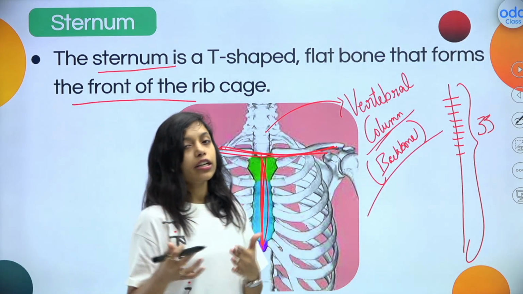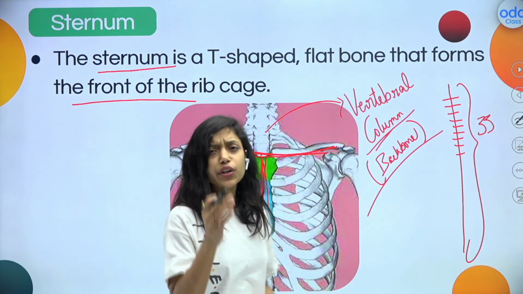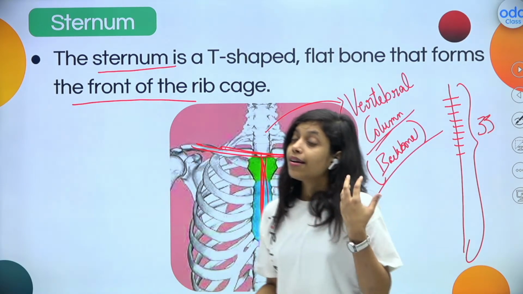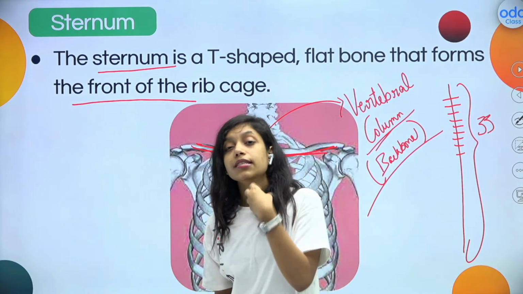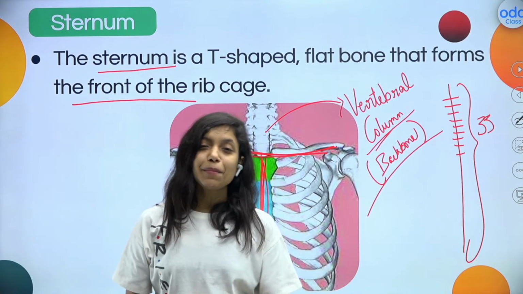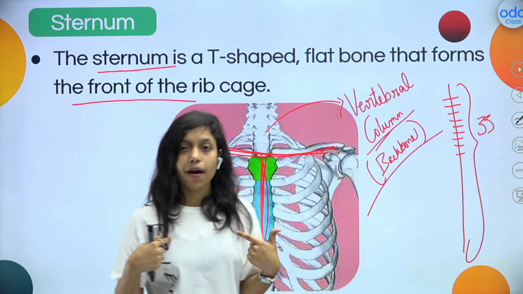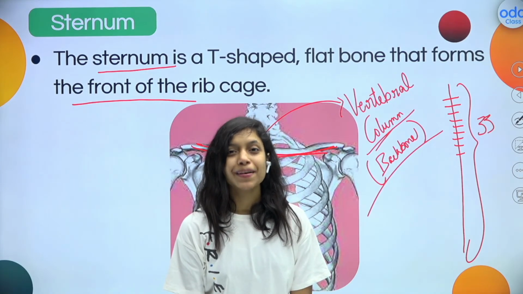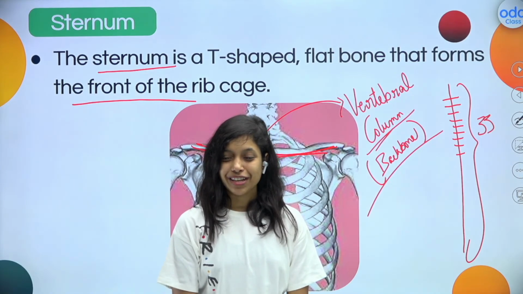And after that, we learned about the rib cage. We know that in a normal person we have 12 pairs of rib bones, but abnormally sometimes it becomes 13 pairs, which can be removed by surgery. And then we learned about the sternum, the T-shaped part, the front part of the rib cage, and the vertebral column is the back part of the rib cage, right?